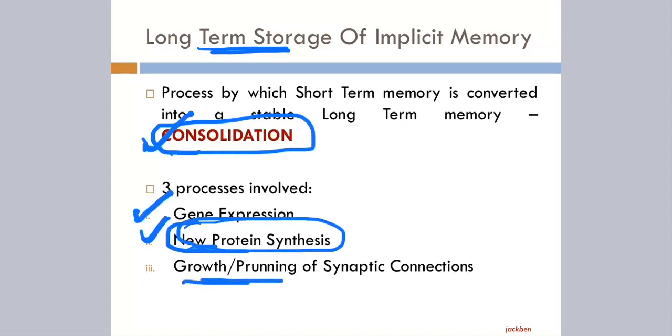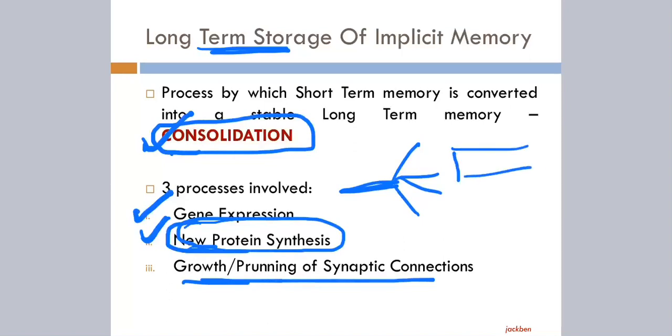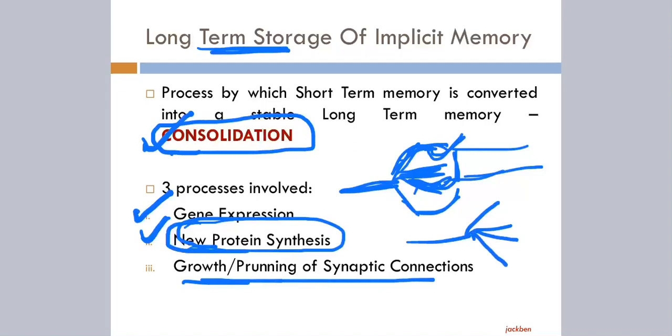Or there will be growth or pruning of synaptic connections. Say this is a presynaptic neuron with 4-5 branches, dendrites, and it has a connection with the postsynaptic neuron. Previously there were 2 connections, now there will be 3 or 4 connections. All those presynaptic endings will form connections with the postsynaptic neuron, or there will be strengthening, or there will be a decrease. Say prior to that there were 3 connections, but now it has become only 2, like the subliminal fringe or occlusion kind of thing, right? That will happen in the long-term storage of implicit memory.